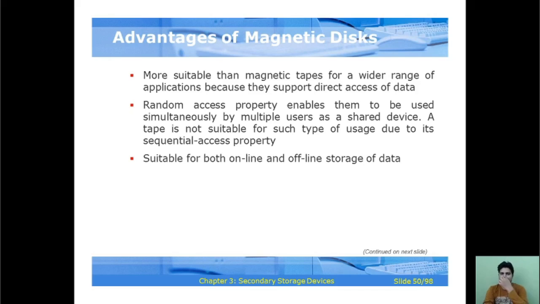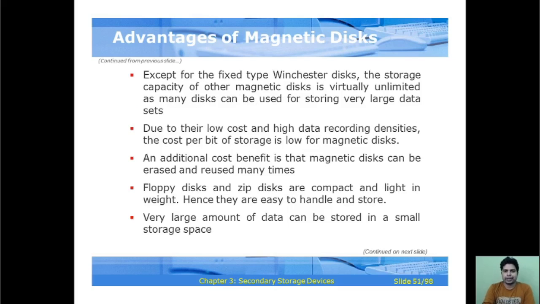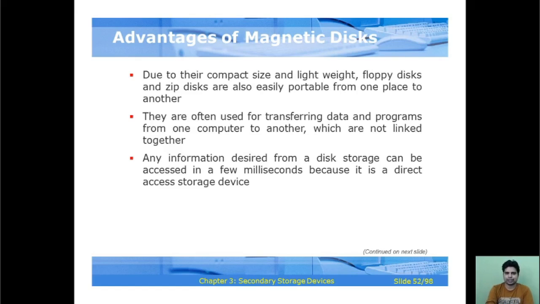The random access property enables them to be used simultaneously by multiple users as shared devices, and a tape is not suitable for such usage due to its sequential access property. It is suitable for both online and offline storage of the data also. So there are lots of advantages of the magnetic disk, you can see here.